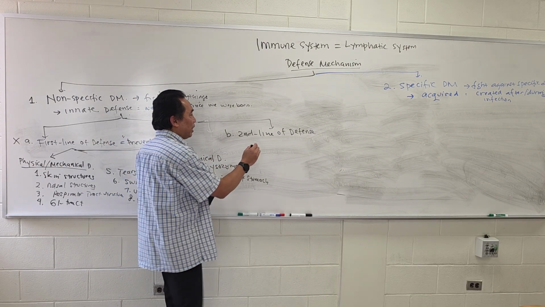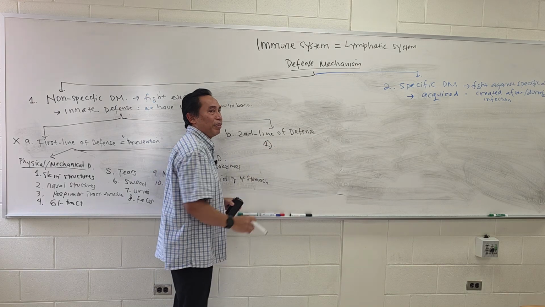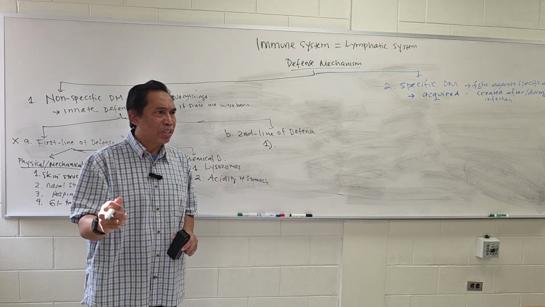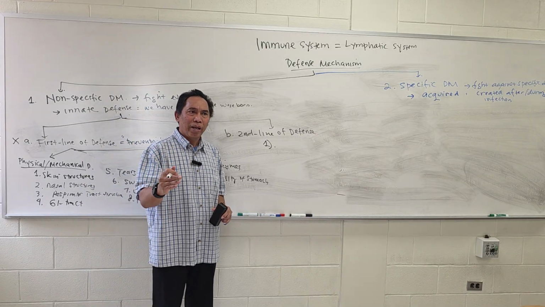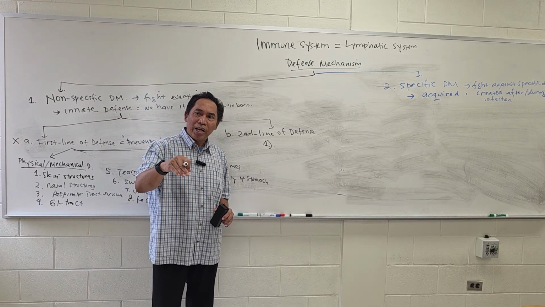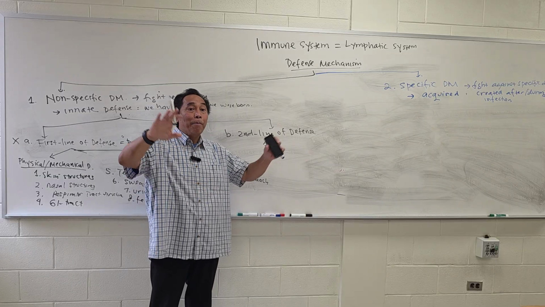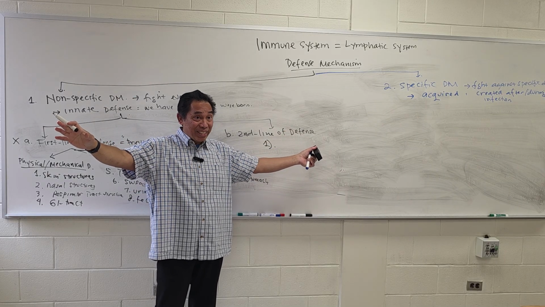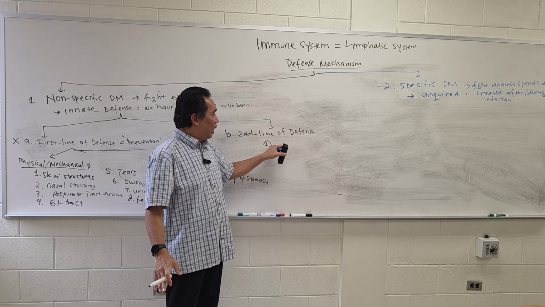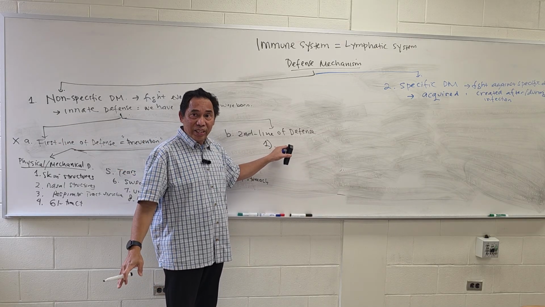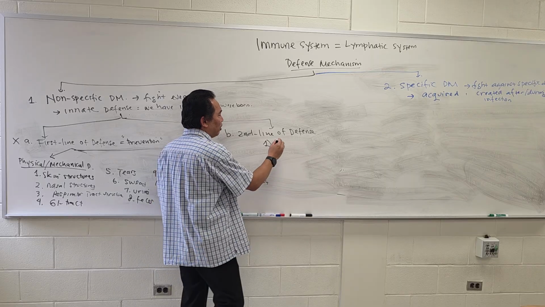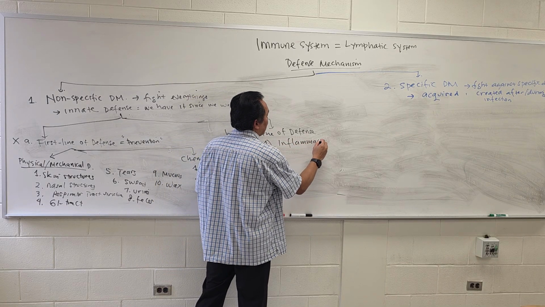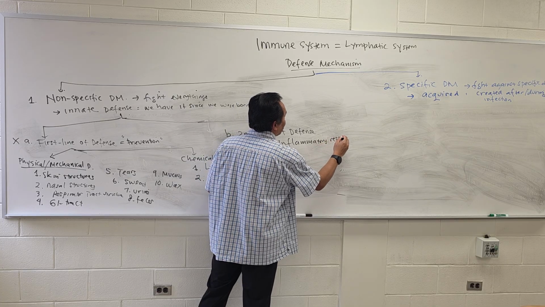Now what is the first thing that happens in the second line of defense? Whenever we have infection, most of the time, that part of our body will be inflamed, will be swelling, right? That's actually the first reaction of the second line of defense, called the inflammatory responses.